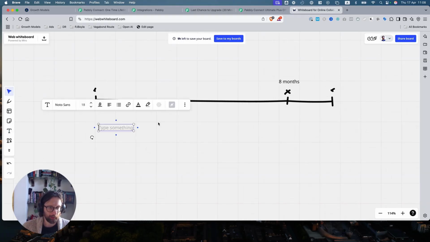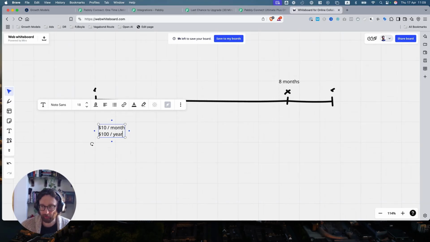So what they'll do is they'll say, and let's keep the numbers nice around it, this is $10 a month for this software. Now, you can get a year by only paying for 10 months, because if you want to pay for the year, it's $100 a year. And they're doing that to make you feel like, oh, if I pay up front, I can save myself two months worth of money. Great.